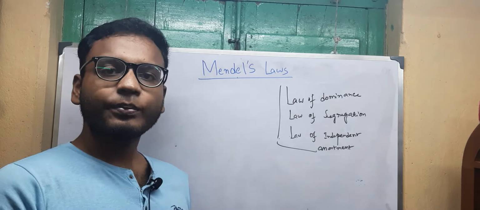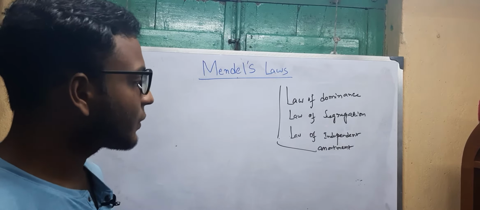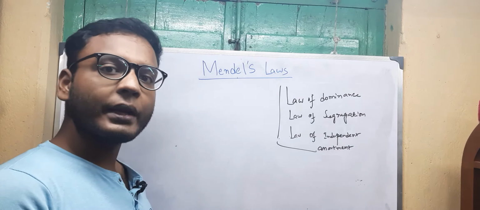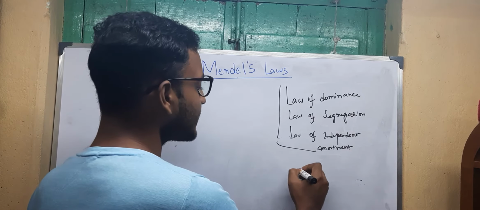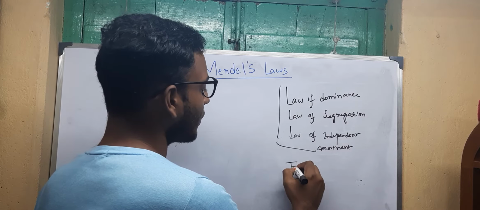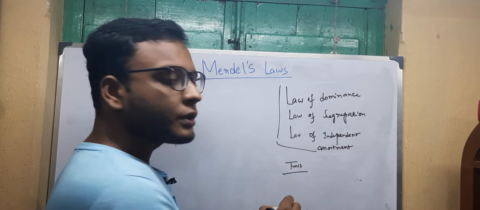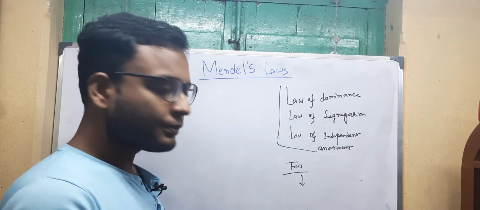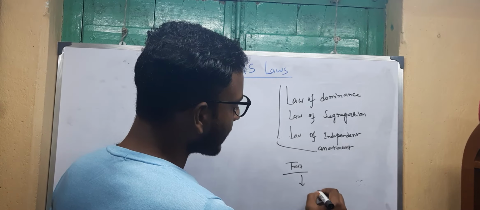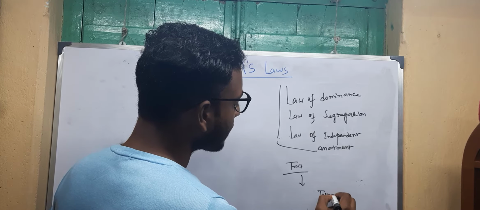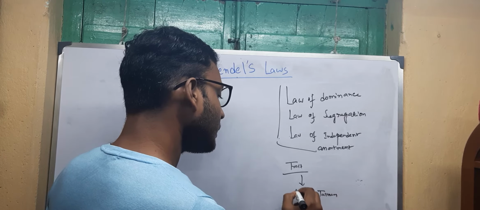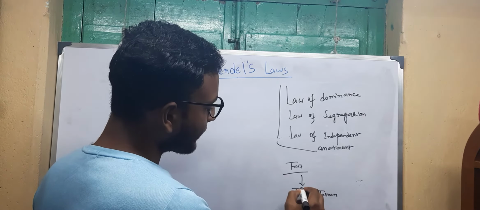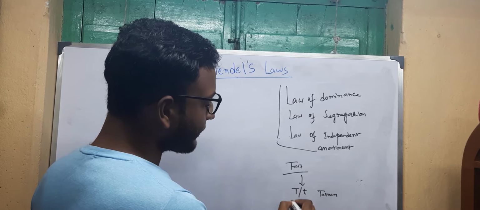So what are traits or characters? Traits or characters are transmitted from the parent to the offspring. These traits are constituted from the presence of two genes. If we take the character tallness, the possible two genes would be capital T or small t.